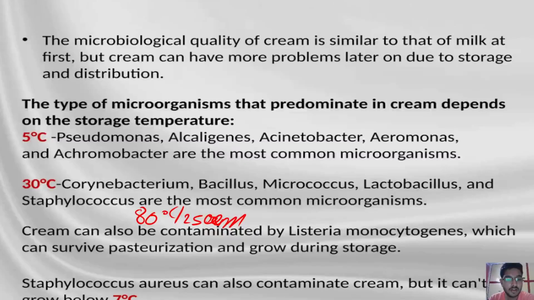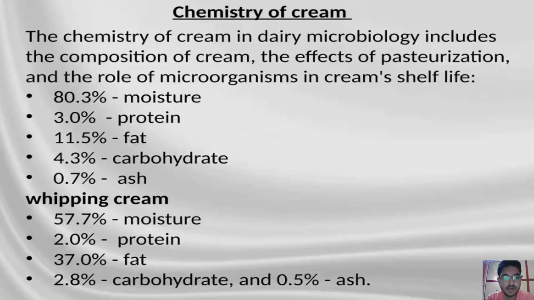After that, Staphylococcus aureus can also contaminate cream, but it will generally grow below 7 degrees Celsius, as it is a psychrotroph. So this is the general microorganism which can grow in cream. After that, when we talk about the chemistry of cream, the general composition of cream is mentioned here. The cream generally contains 68% moisture, in the case where the cream contains 25% fat.